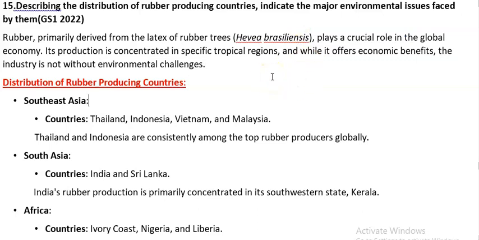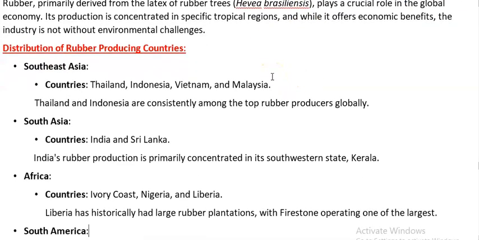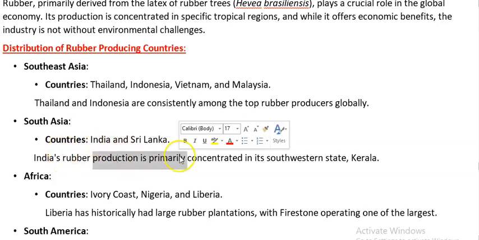Then the first part, as I always say, begin that first part with a keyword. Southeast Asia. You mention what the countries are: Thailand, Indonesia, Vietnam, Malaysia, etc. are the leading countries. Thailand and Indonesia are consistently the top producers globally. Then from Southeast Asia we came westward to South Asia, that is India and Sri Lanka. In India, Kerala is the leading state.